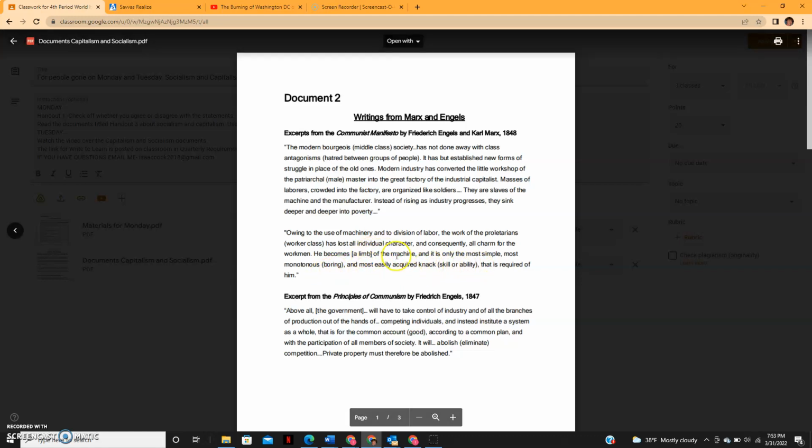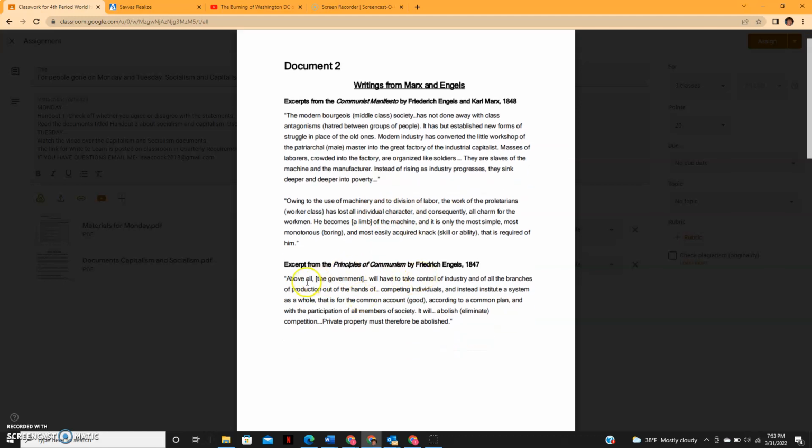So instead of being a skilled person, capitalism has turned someone into a part of a machine, someone who is boring and someone who is not very smart or skilled in anything because they don't have to learn how to work on anything. Capitalism has ruined skill and individuality. He has lost all individual character.